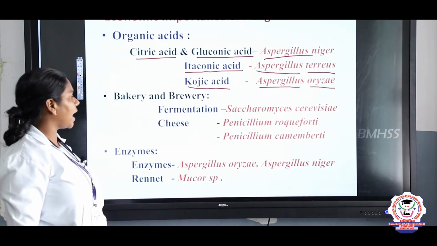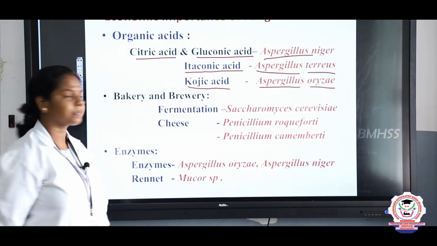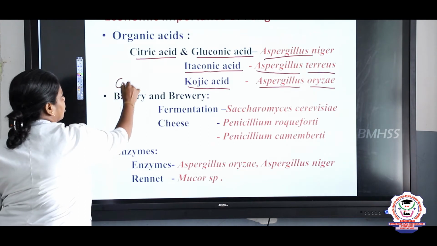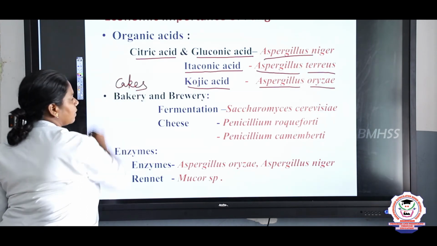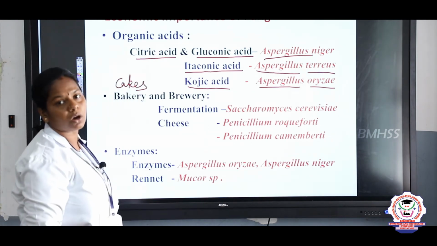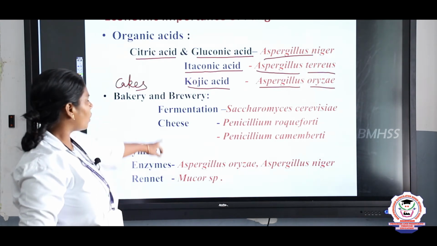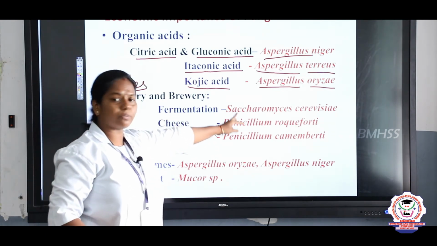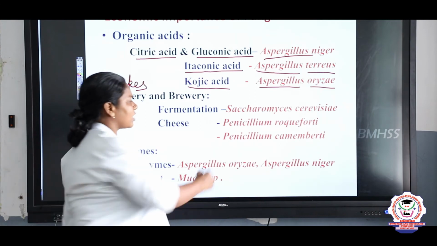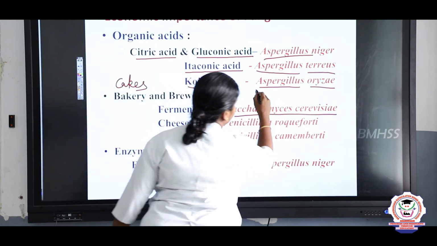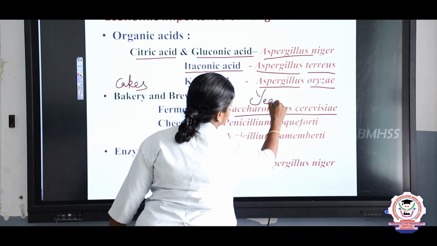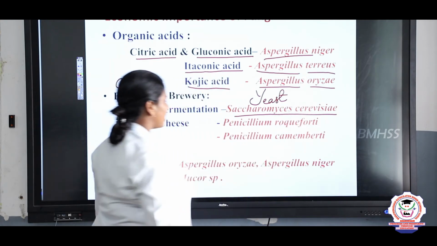Next, bakery and brewery. Bakery, preparation of cakes. Breweries, preparation of alcohol, fermentation process, right? In fermentation we use Saccharomyces cerevisiae. What's the common name of Saccharomyces cerevisiae? Yeast. Yeast is the common name of Saccharomyces cerevisiae.